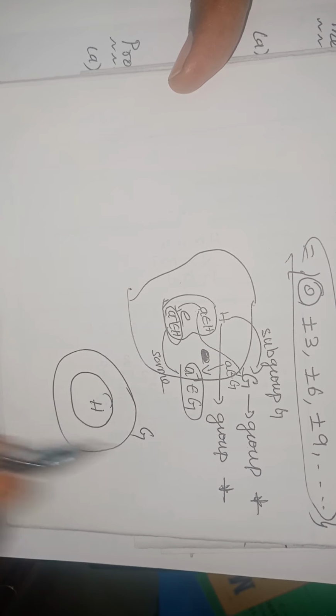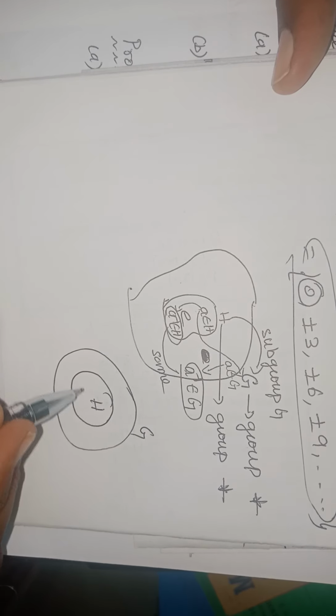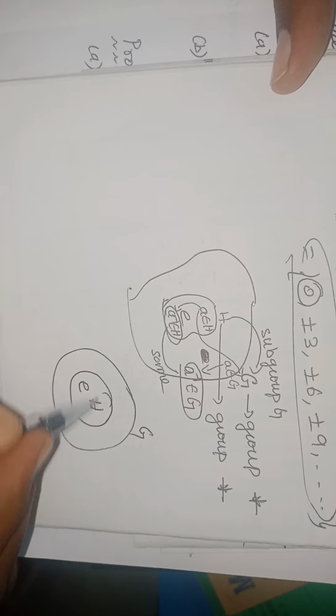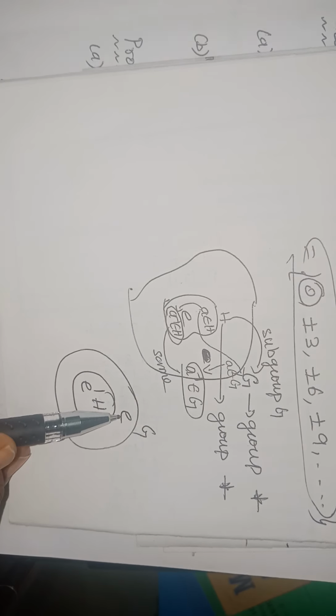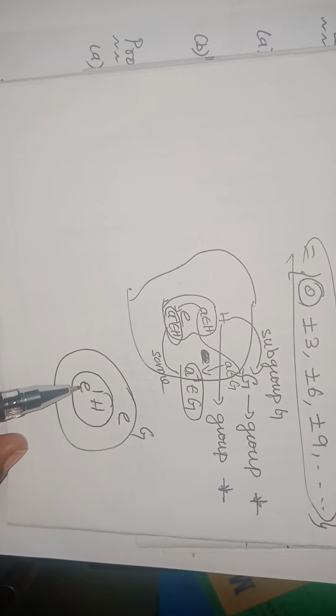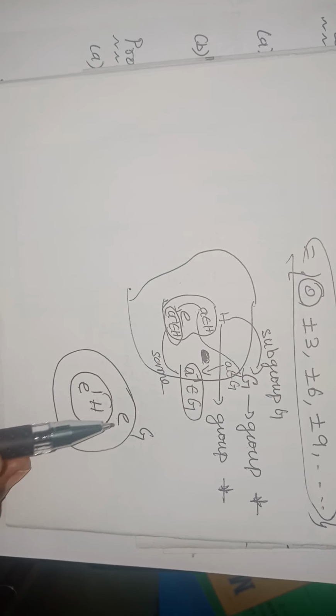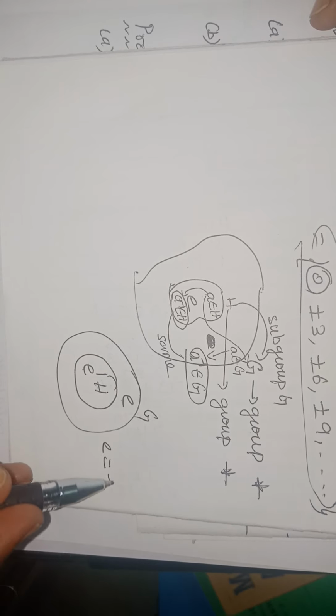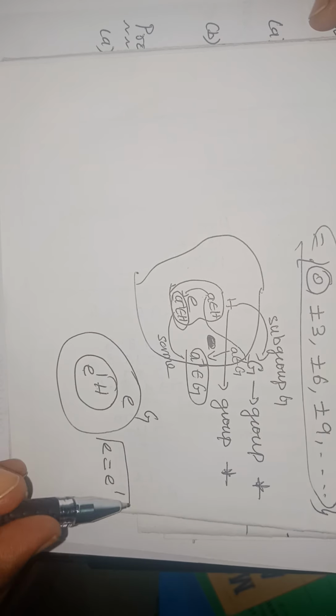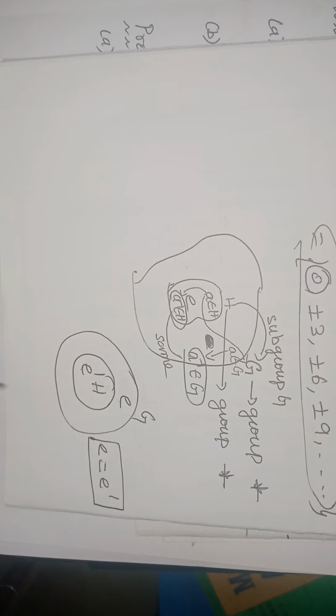Here also I am going to take it that way. H is a subgroup of G. I am going to take two identities, E and E dash. G is having one identity E, H is having another identity E dash. And finally I am going to prove that those E and E dash are not different elements, both of them are the same.